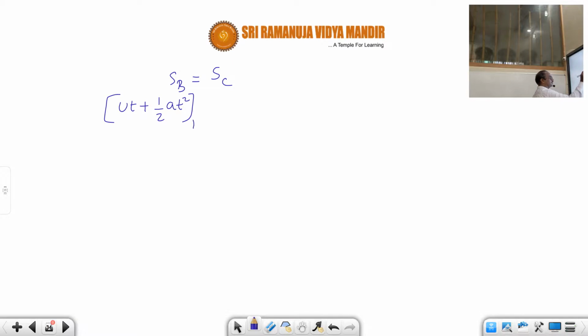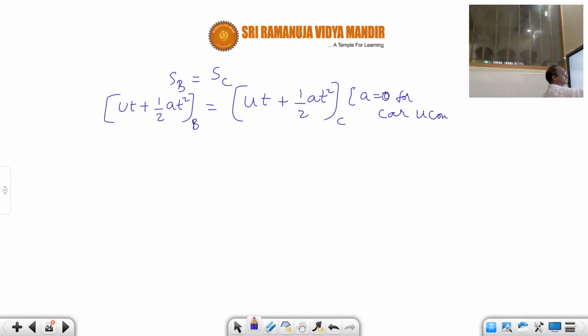This is for the bus. And the distance traveled by the car is ut plus half a t square, but a equals 0 for the car. The reason is u is constant. We already studied this concept.